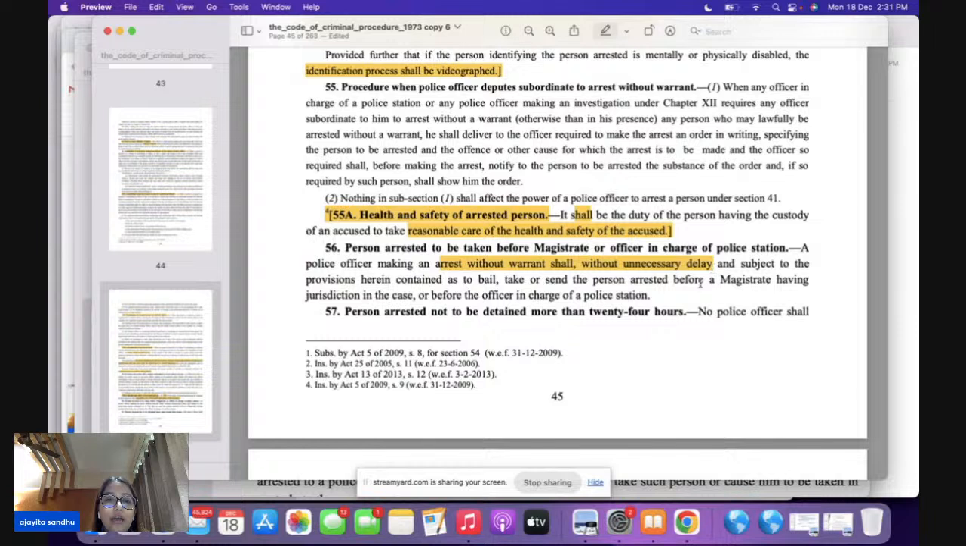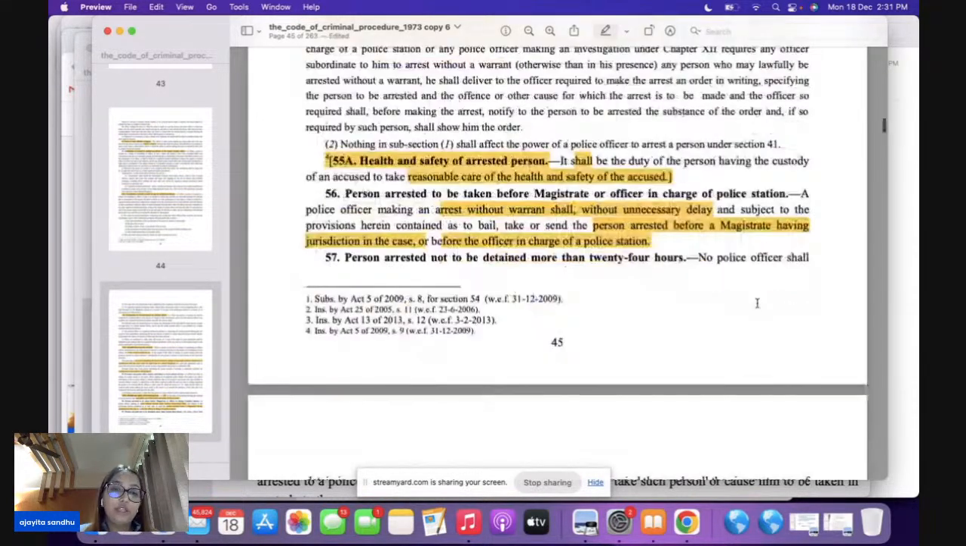If the bail is not applicable here, he is going to bring the arrested person before a magistrate having jurisdiction in the case, or even before the officer in charge of a police station. So both the provisions are applicable under section 56 here. If you arrest a person without warrant, what is going to happen? You need to produce this person before a magistrate. Which magistrate? Having jurisdiction in the particular case, or before an officer in charge of a police station.